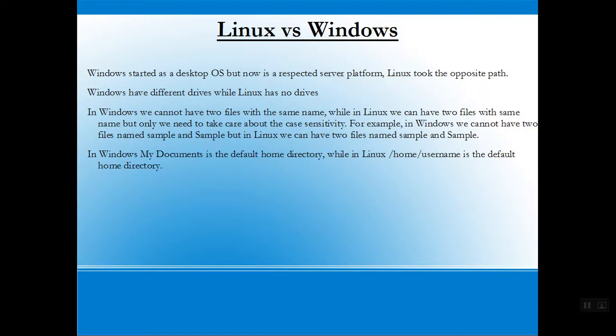For example, in Windows we cannot have two files named sample and Sample with a capital, but in Linux we can have two files named sample and Sample. In Windows, My Documents is a default home directory, while in Linux /home/username is a default home directory.